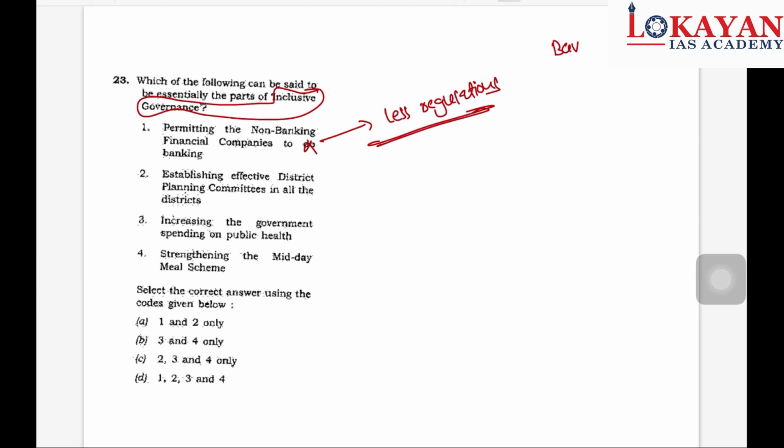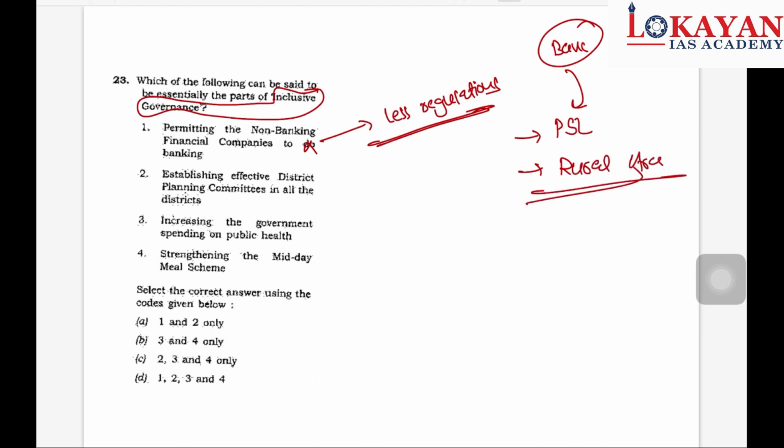You have a mandate for regular banks regarding priority sector lending. Then you have a certain mandate regarding opening branches in rural areas. These mandates are not there for NBFCs, or we can say there are fewer mandates for NBFCs. So this is incorrect.